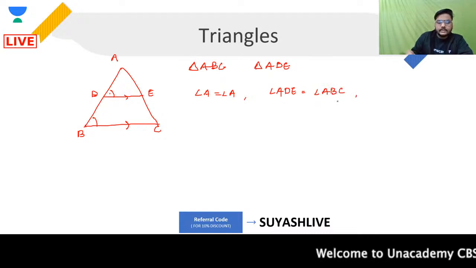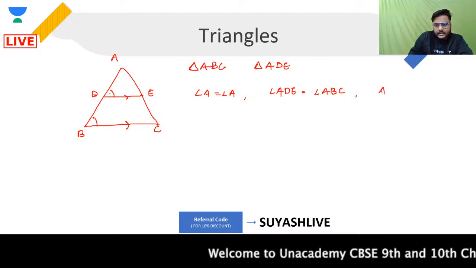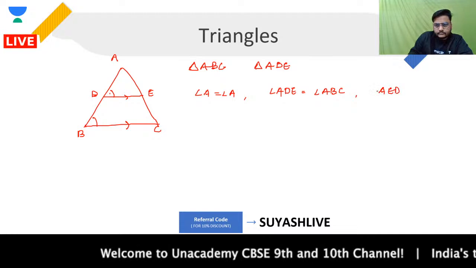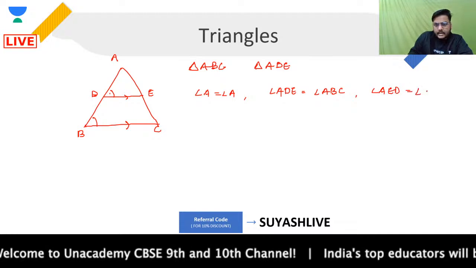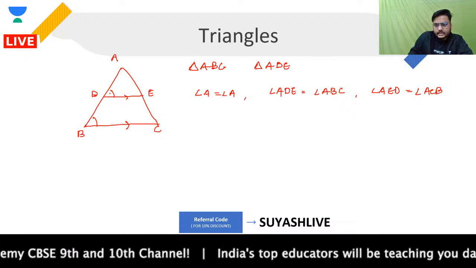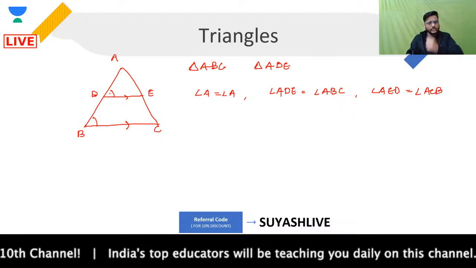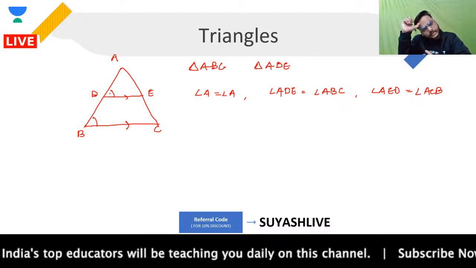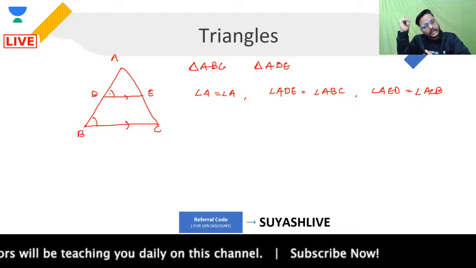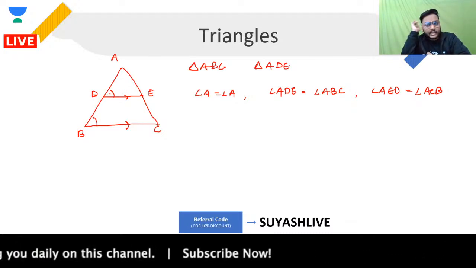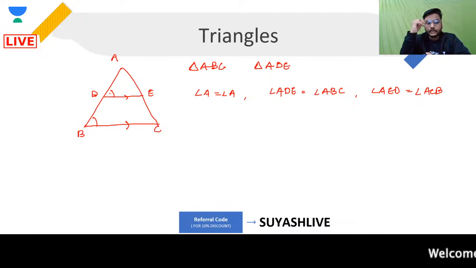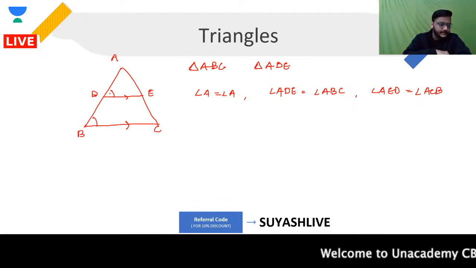Then I can say that another angle, angle AED, will be equal to angle ACB. Again the case of corresponding angles. You getting my point, guys? So angle A will be angle A, angle ADE will be angle ABC, and angle AED will be angle ACB. That is only because these are your corresponding angles.